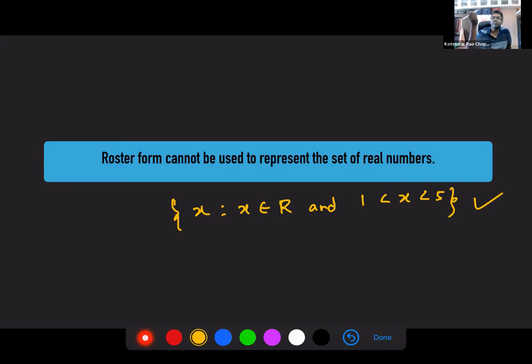Because there are infinitely many numbers. If you put some of those numbers, how will you judge what other numbers will be present? You understand? So even though the set builder form is giving you a definite idea of what numbers are in the set, you cannot take the help of a roster form to represent the set of real numbers. You guys are okay? Yes. Okay.